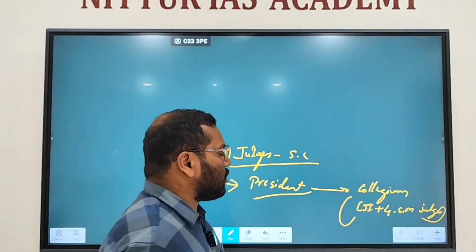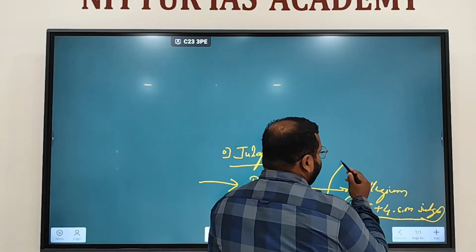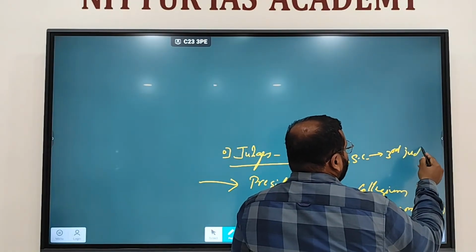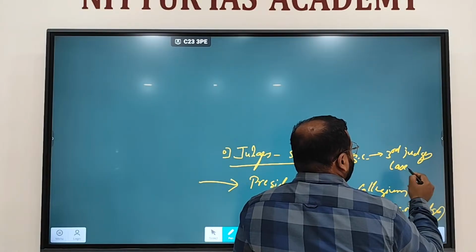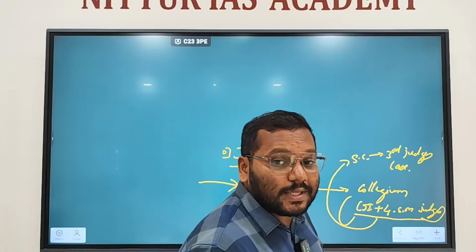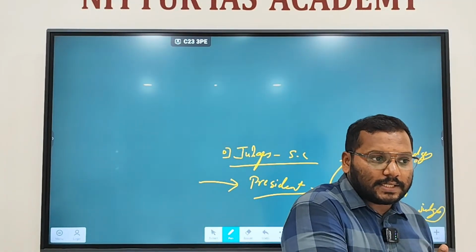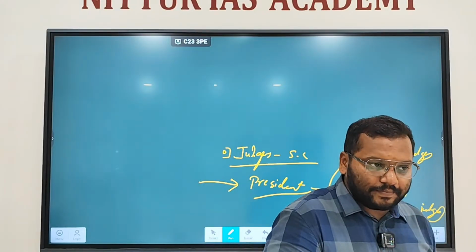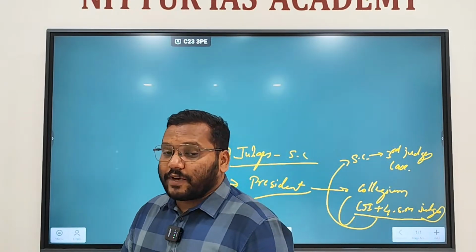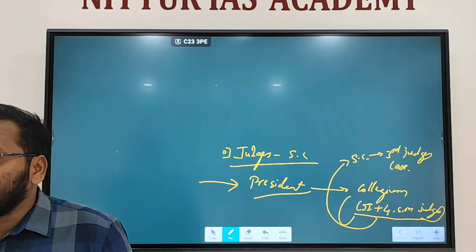These 4 senior most judges, this collegium means CJI plus 4 senior most judges, was told by the Supreme Court in the third judge's case. In the third judge's case, the Supreme Court told that our constitution says that the president has to appoint judges in consultation with the CJI. In consultation with the CJI. In the first judge's case, the Supreme Court told that it is just a consultation, not concurrence.